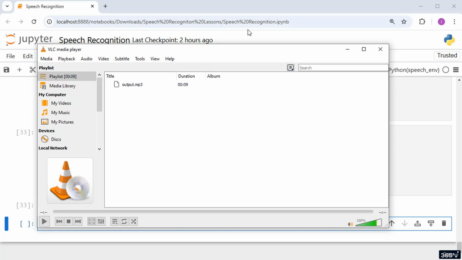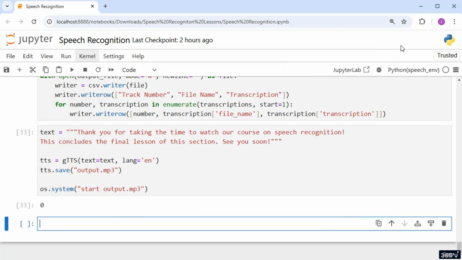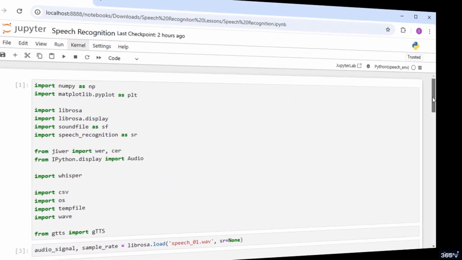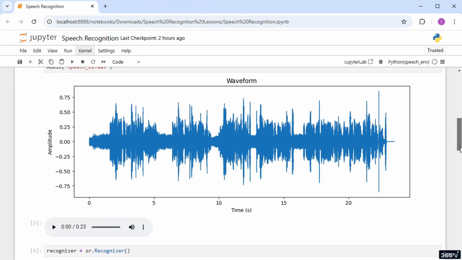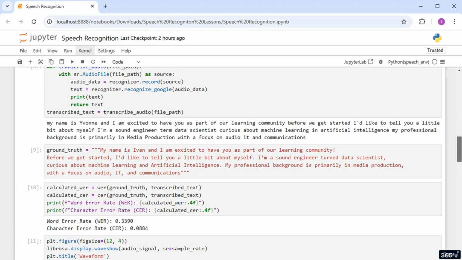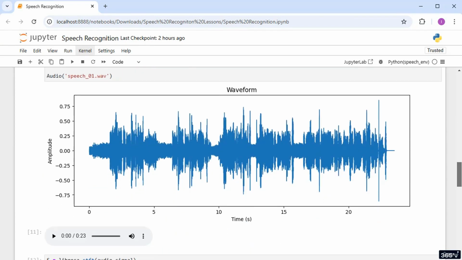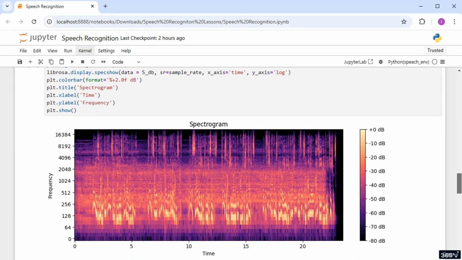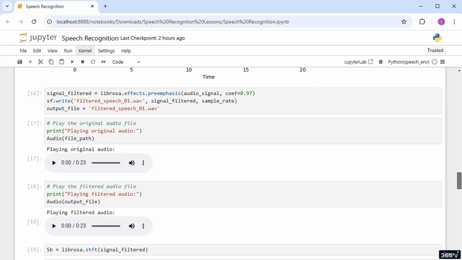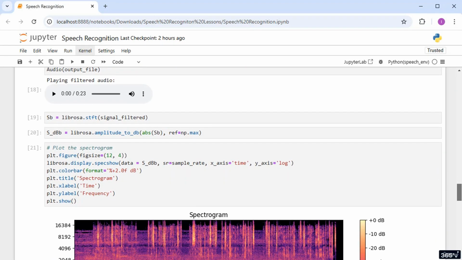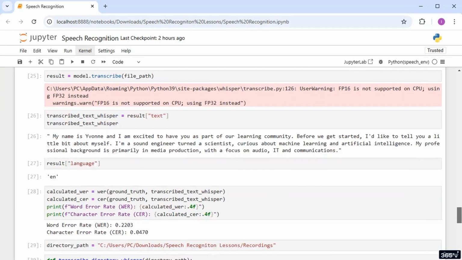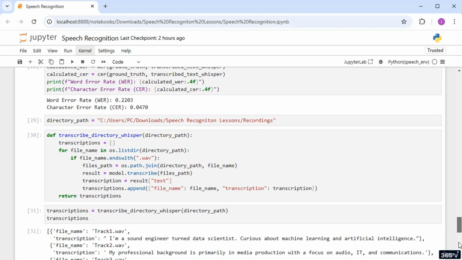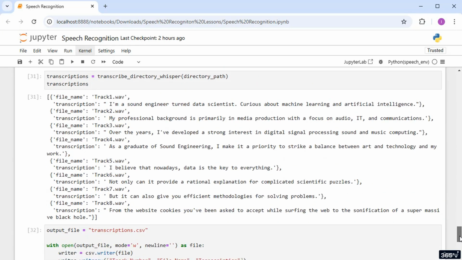Indeed, this ends our practical section. Using Jupyter Notebook, we've explored the essentials of audio processing, demonstrated how to transcribe an audio file using two different methods, tackled background noise, visualized the spectrogram, evaluated transcription accuracy, transcribed multiple audio files simultaneously, and stored the results in a table. We even reversed the process by showcasing an easy text-to-speech method.